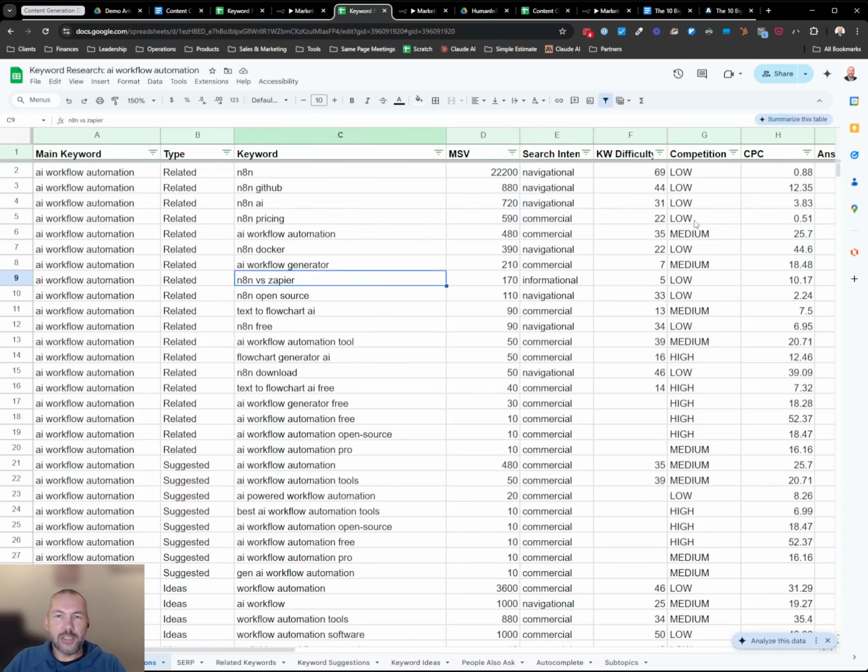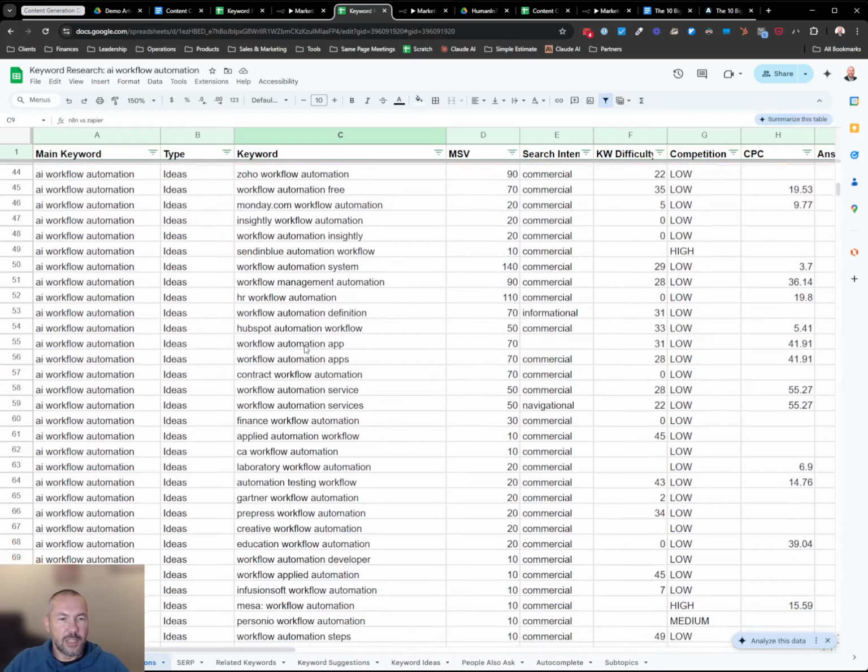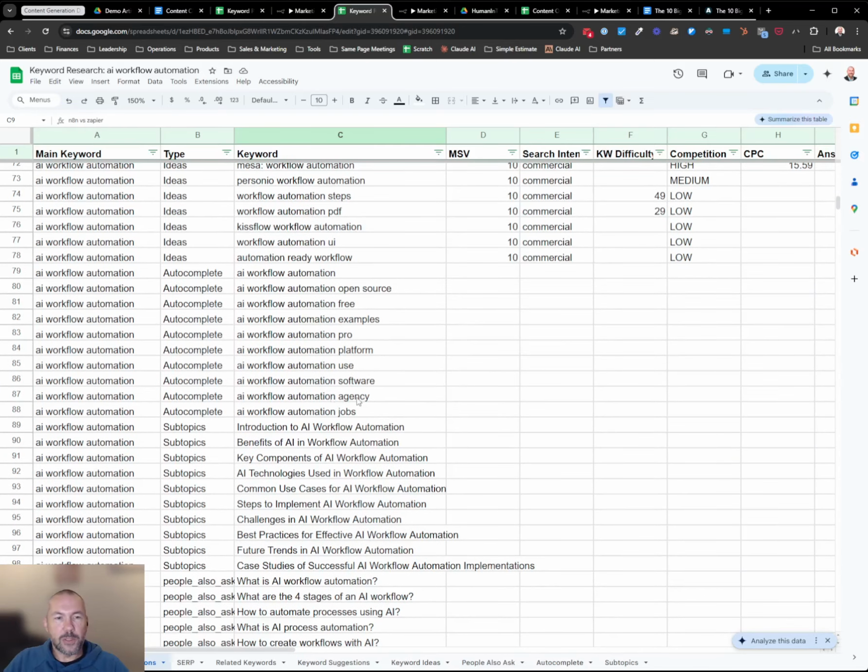It also shows what the competition is for that search word, what the keyword difficulty is, and what the cost per click for those keywords is. So we take all of this information, we get ideas, suggestions, down to the autocomplete for all of that. We get all of this information, and then we need to figure out what articles we should actually write.